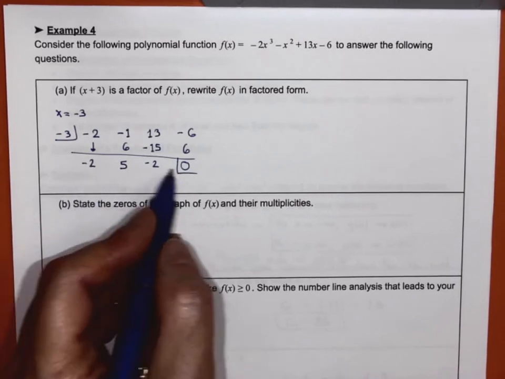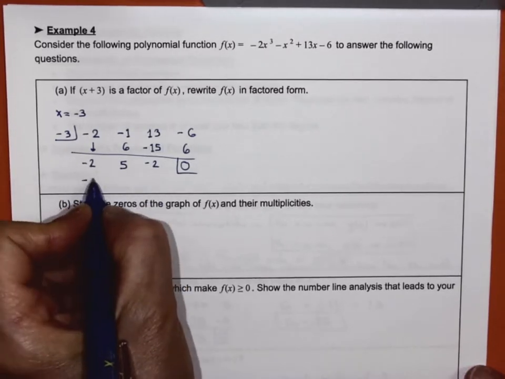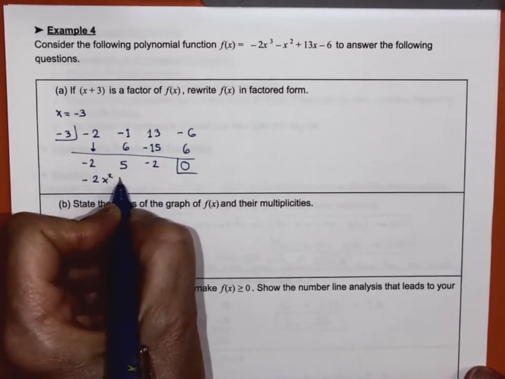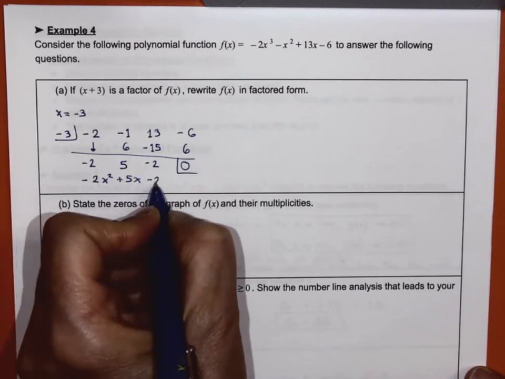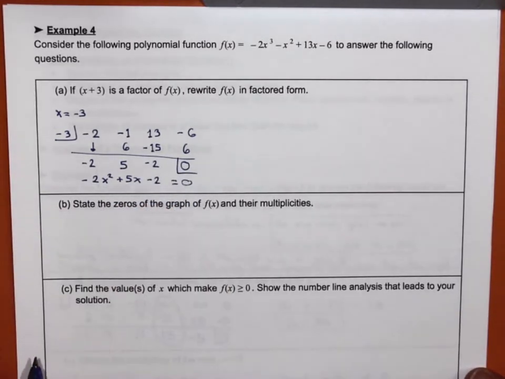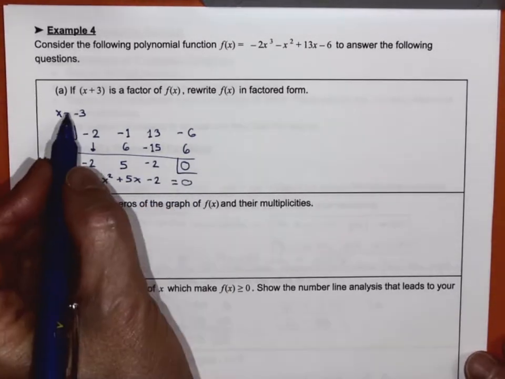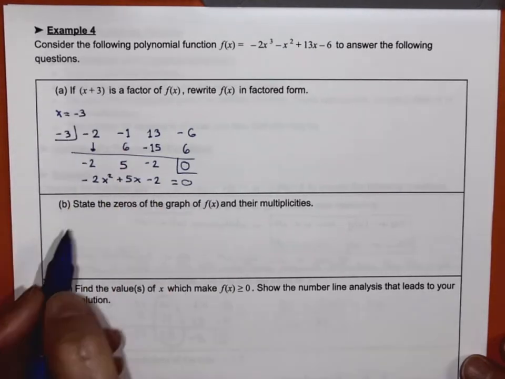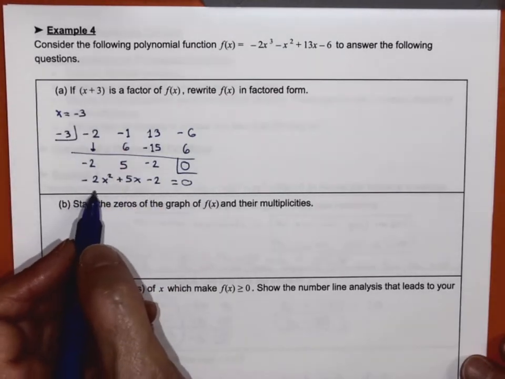And now we have a quadratic here, right? So that's the same thing as negative 2x squared plus 5x minus 2. Set that equal to 0. See if you can factor that. So we already had one of the factors, right? And so now let's see if we can factor this.